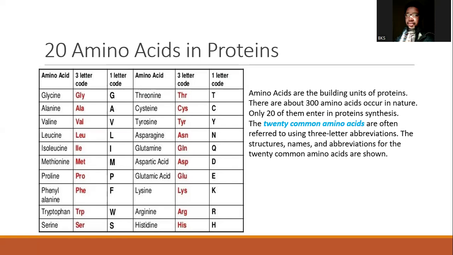It is important to know the 3-letter code of all these amino acids as well as the 1-letter code. A question may come where we refer to a particular amino acid using the 3-letter code or even the 1-letter code. If you don't know the 1-letter code, it is very difficult for you to be able to interpret, let alone think of the answer to that question. It is in code when you should do them.